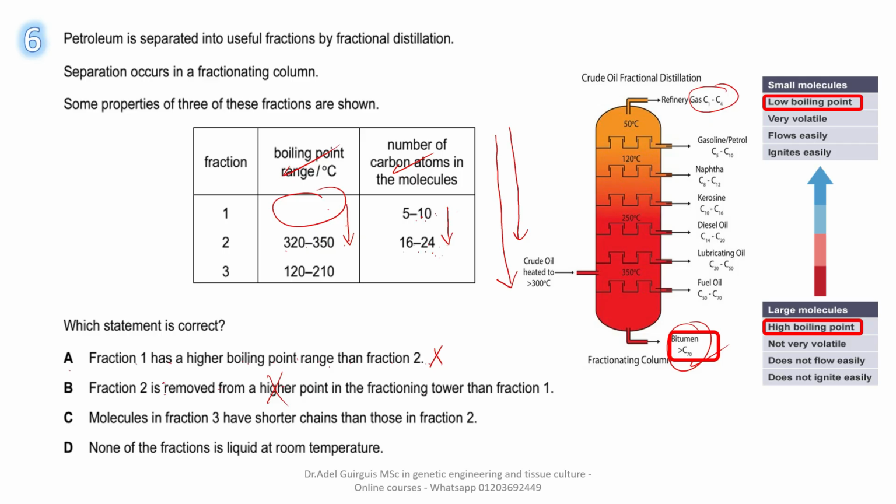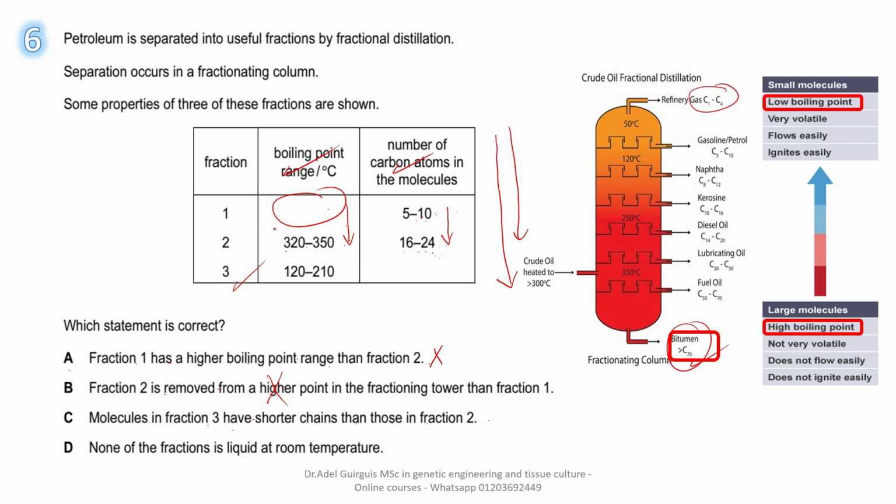Okay, what about letter C? Molecules in fraction 3, where is fraction 3? This one, have shorter chains than those in fraction 2. Sure, this is the right statement. Why?